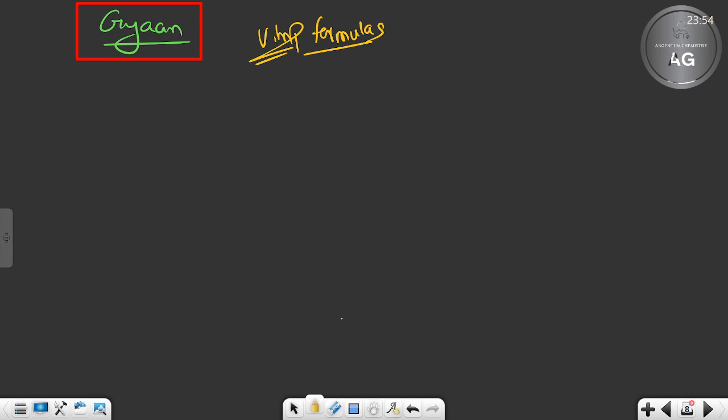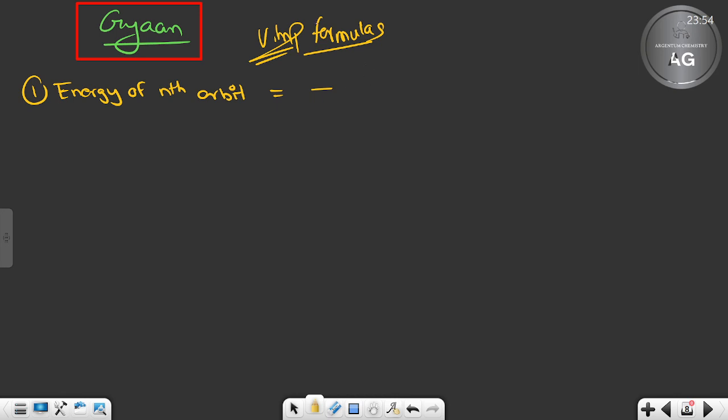Number one, energy of the nth orbit. What is the formula for the energy of the nth orbit? It comes with a minus sign because of the energy difference; energy at infinity is taken as zero, so energy is negative. As and when the electron comes closer to the nucleus, the energy of the system will decrease. It is simply minus.